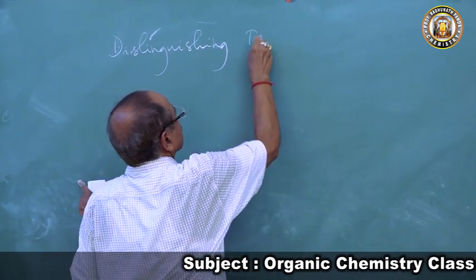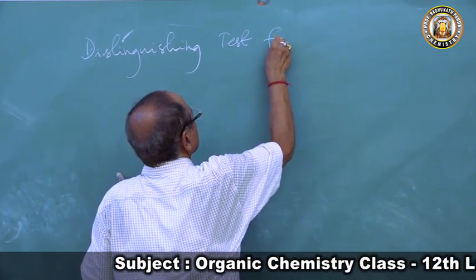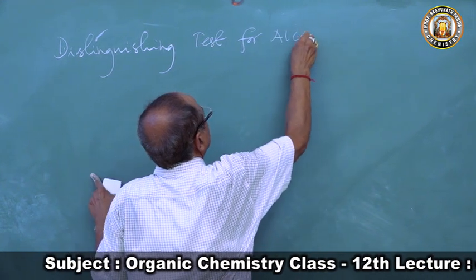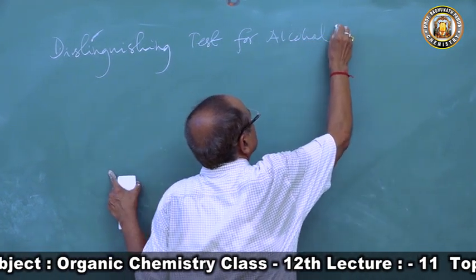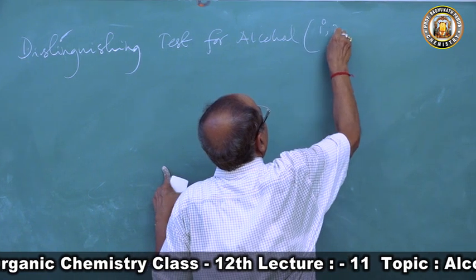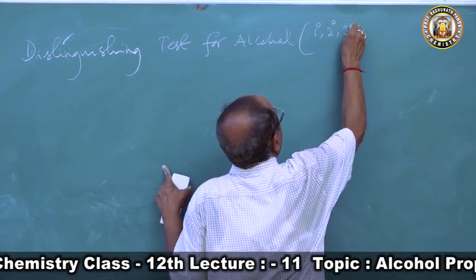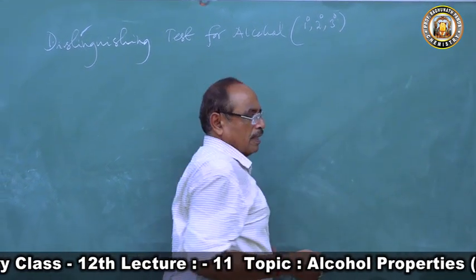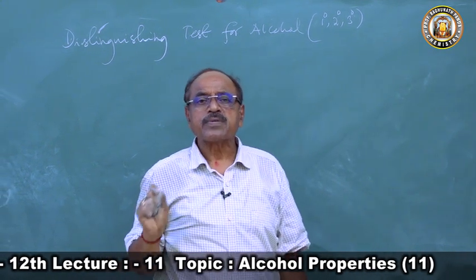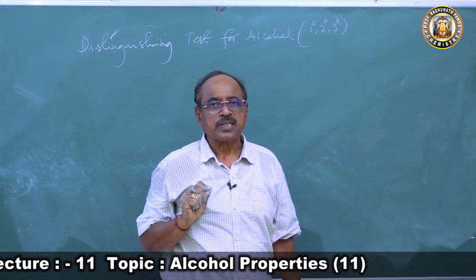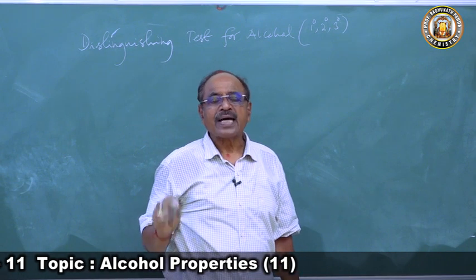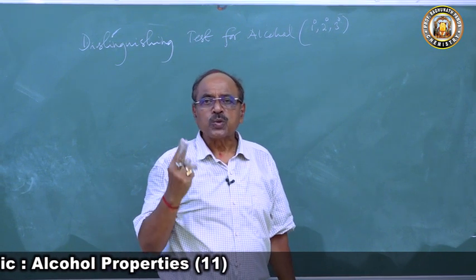Distinguishing test for alcohol: 1 degree, 2 degree, 3 degree. The 3 types of alcohols can be distinguished from one another by 2 sensitive tests.